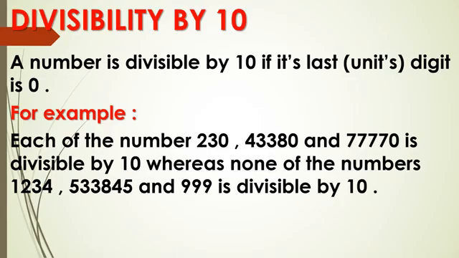Whereas none of the numbers 1234, 5,33,845 and 999 is divisible by 10. These numbers are not divisible by 10 because their ones place digits are 4, 5 and 9. Okay, so a number is divisible by 10 if and only if its last digit, the ones place digit, is 0. Understood? Let's move to the next.